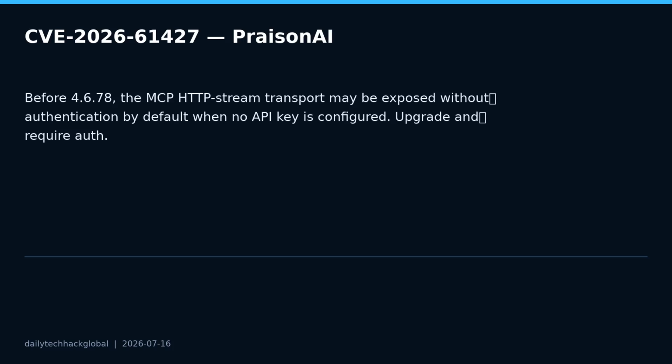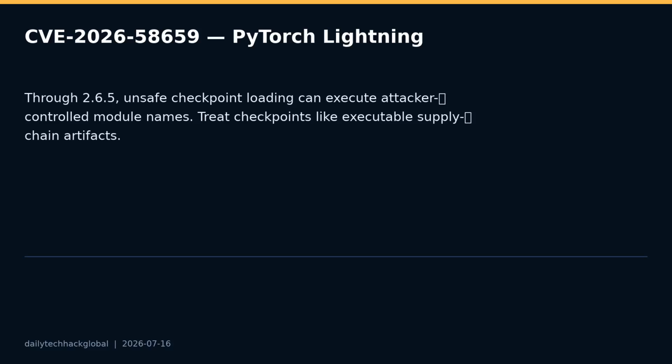Second, CVE-2026-58659 affects PyTorch Lightning through 2.6.5. NVD describes a remote code execution issue in checkpoint loading where attacker-controlled module names in checkpoint hyperparameters can be imported and executed. The safe practice is to treat model and training checkpoints like executable supply chain artifacts. Only load checkpoints from trusted sources, update to a fixed commit or vendor release, scan storage locations, and isolate training or evaluation jobs that process outside files.